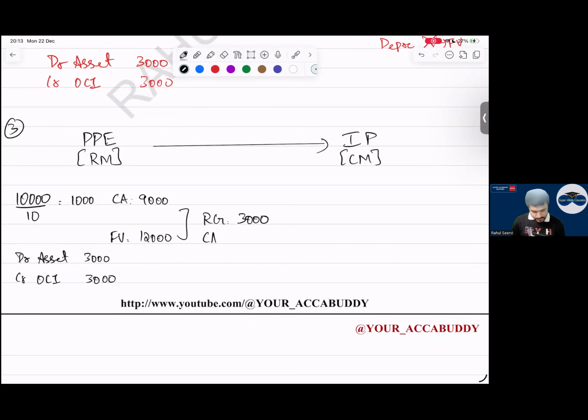What is the carrying amount here? 12,000. Now this 12,000, what will I do? Transfer to investment property. What is the entry? Debit investment property, credit PPE. Will I depreciate this, everyone? Yes, sir. Others, is everyone understanding?